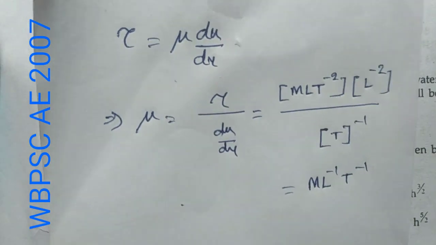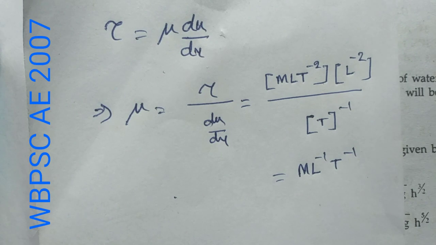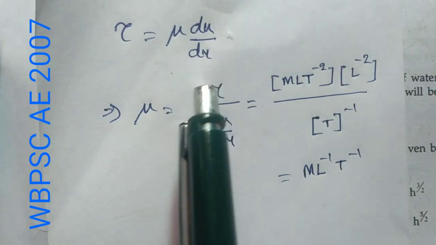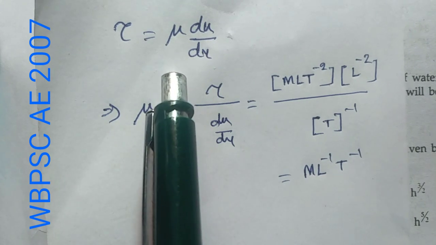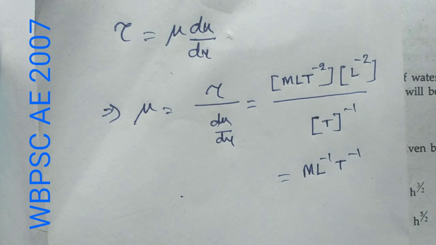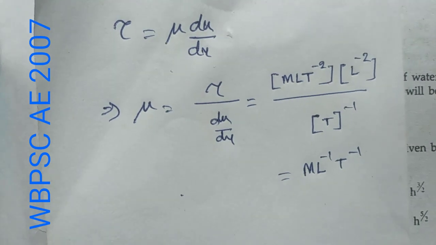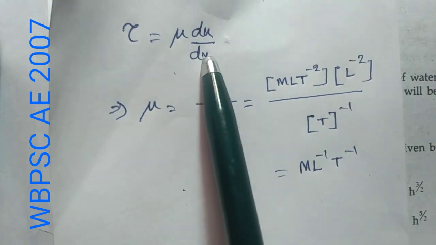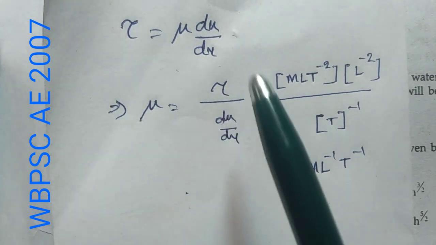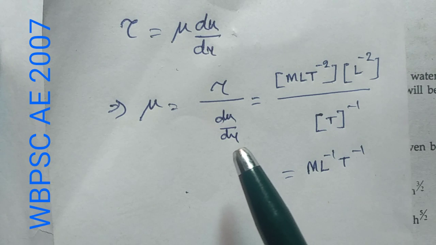Here I have calculated it. We know that shear stress equals mu into du by dy, where mu is the dynamic viscosity, and du by dy is the shear strain rate. So dynamic viscosity will be mu equals tau by du by dy.